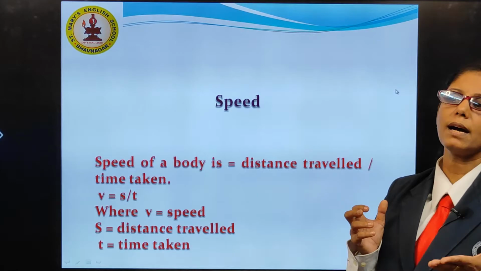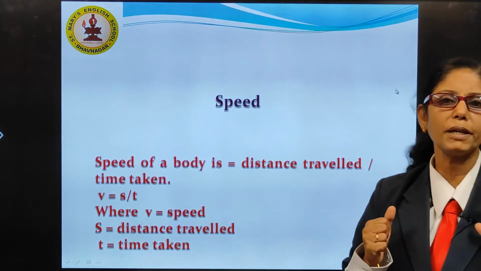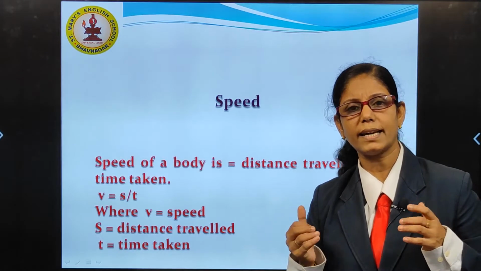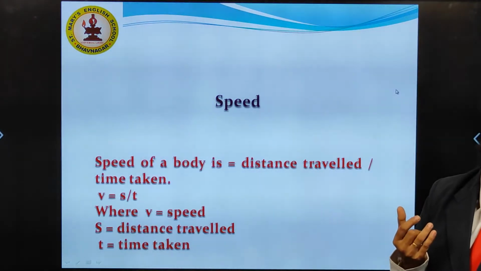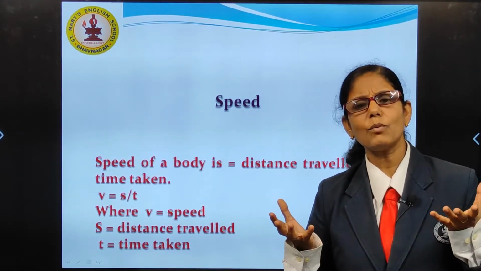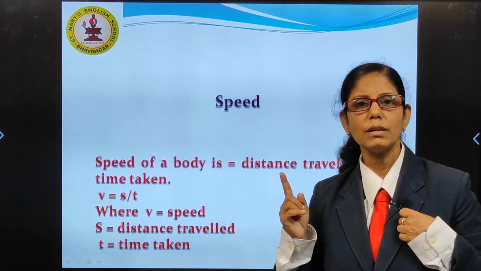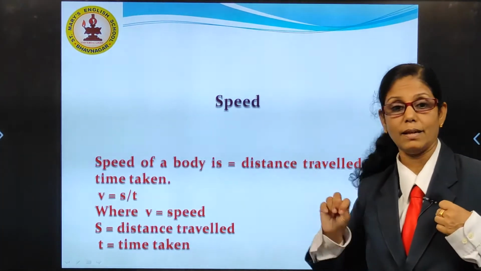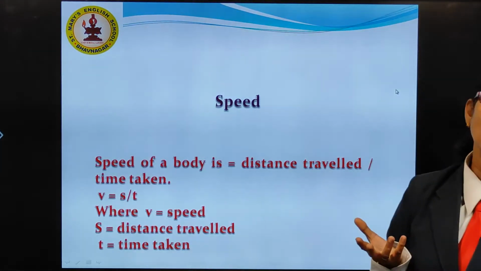Can you tell me what is the SI unit of speed? In your vehicle, there is a speedometer. Yes or no? All of you have seen it. In which unit is the speed expressed in that? Kilometer per hour. Then, is there any other unit for speed? Yes. Which is that? Meter per second. Now you tell me which is the SI unit of speed? How will we find it out? We know that the SI unit of distance is meter, the SI unit of time is second. So which is the SI unit of speed? Meter per second.